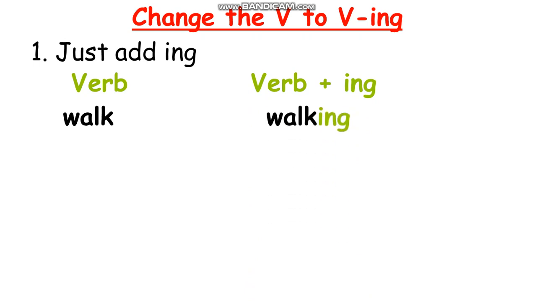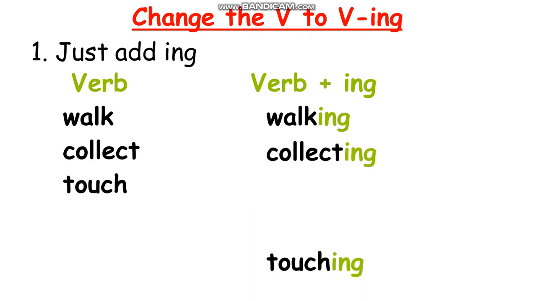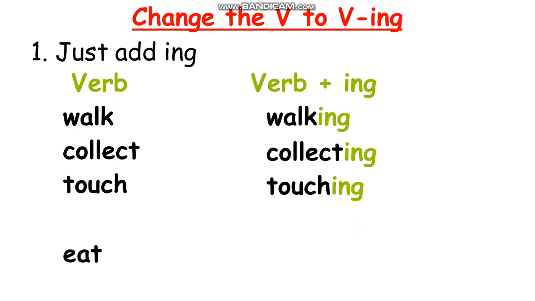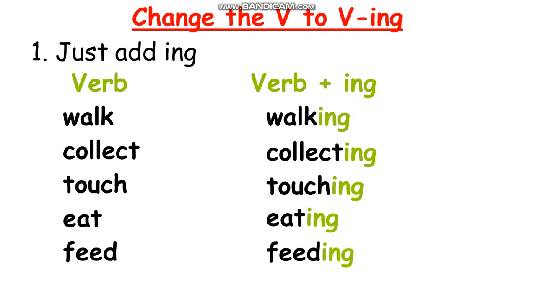Walk stays the same and you just add ing. Collect, collecting. Touch, touching. Eat, eating. Feed, feeding. No change, just add ing, okay?